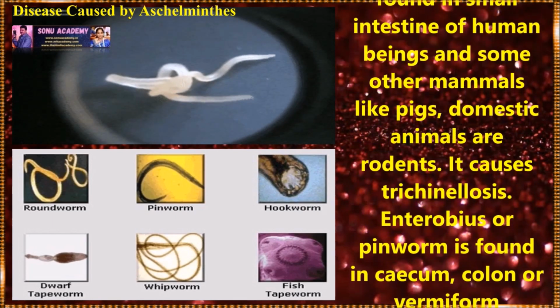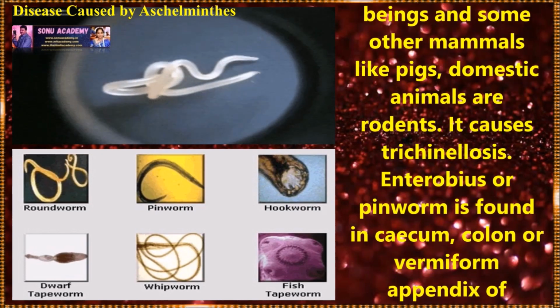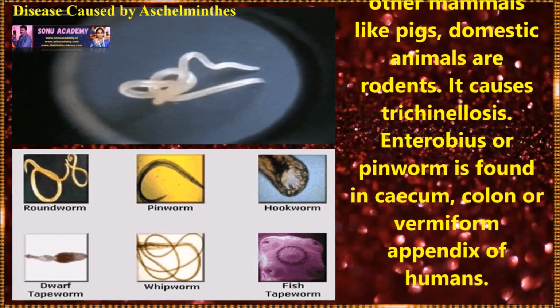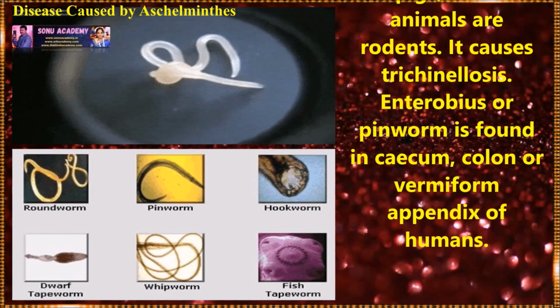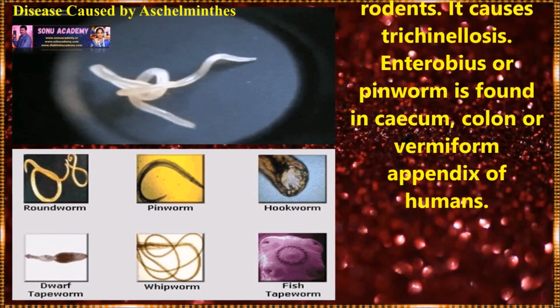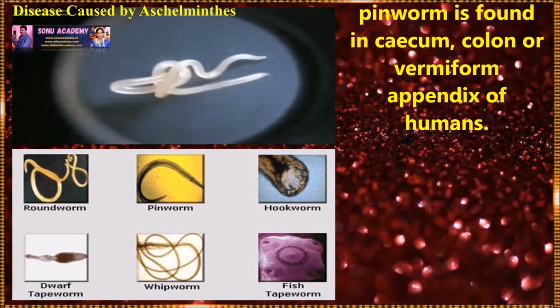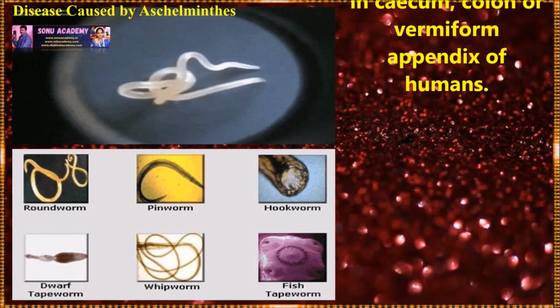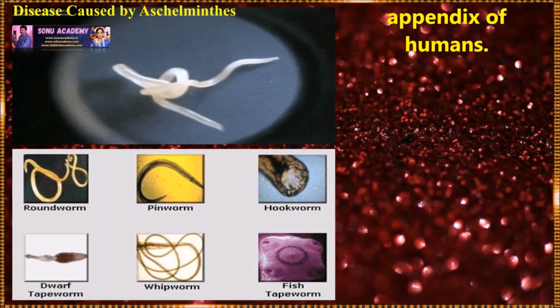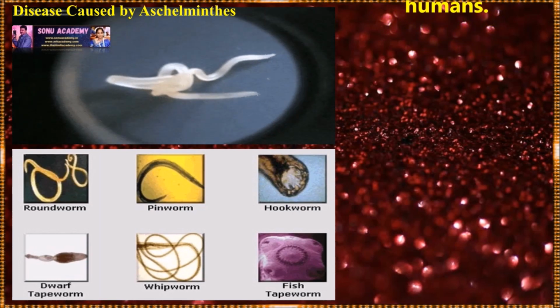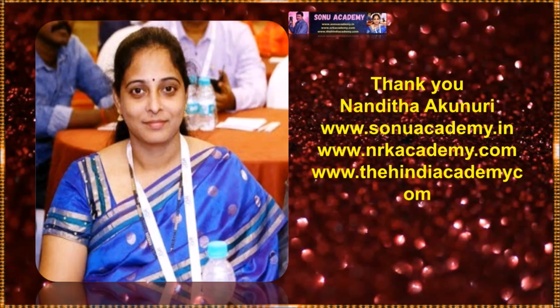Trichinella, or trichina worm, is found in the small intestine of human beings and some other animals like pigs, domestic animals or rodents. It causes trichinellosis. Next one is Enterobius, or pinworm, found in the cecum, colon or vermiform appendix of humans.